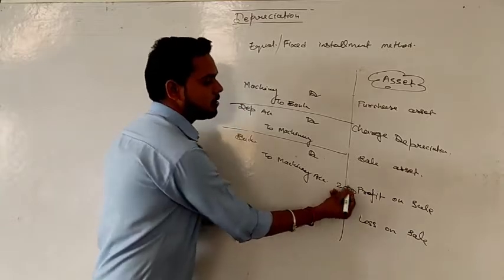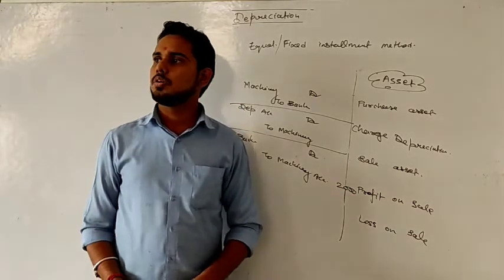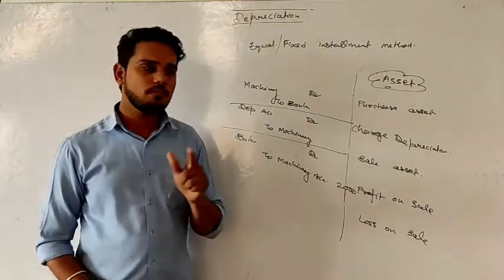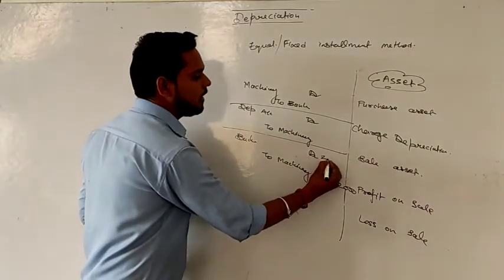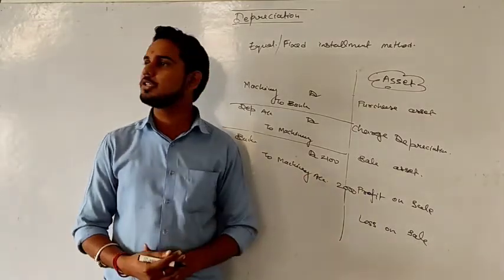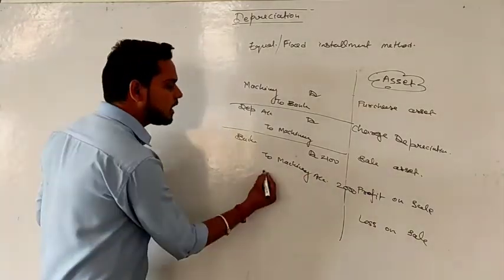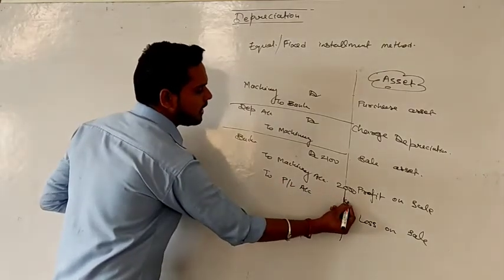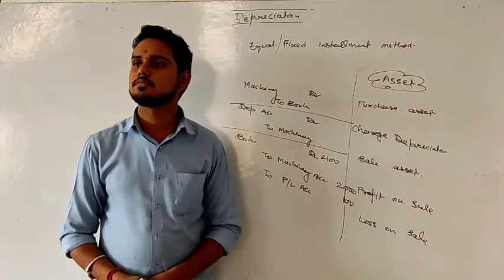Now one thing, if you sell that asset, let's suppose the value of machinery at that time was 2,000. So either you can sell it for profit or you will sell it for loss. Let's suppose if we sell it for profit, we will get a value, let's suppose 2,100 here. That means now we are having 100 rupees of profit. So that 100 rupees of profit will be credited in the profit and loss account.